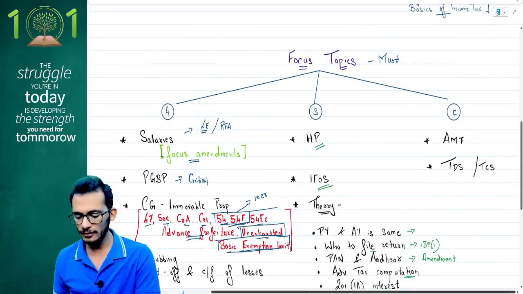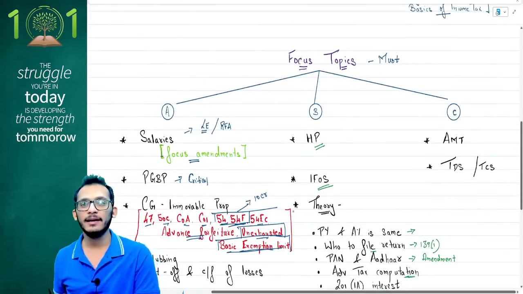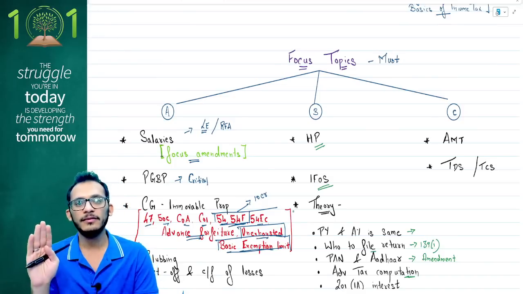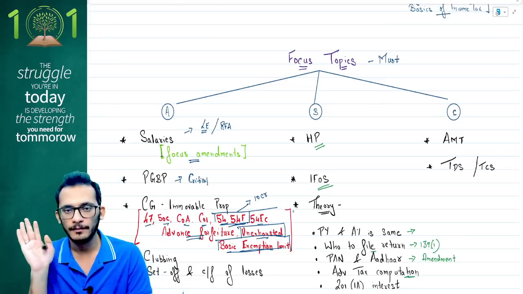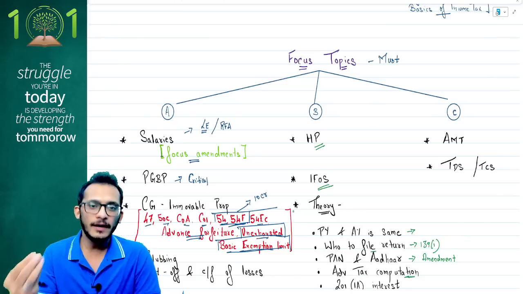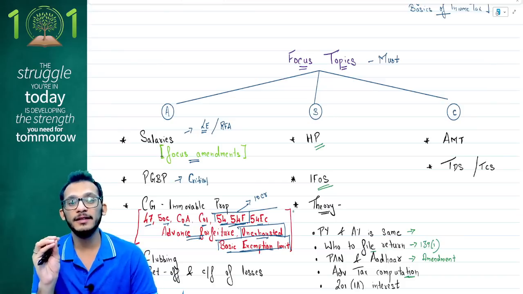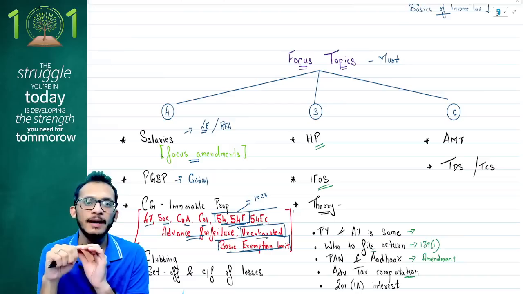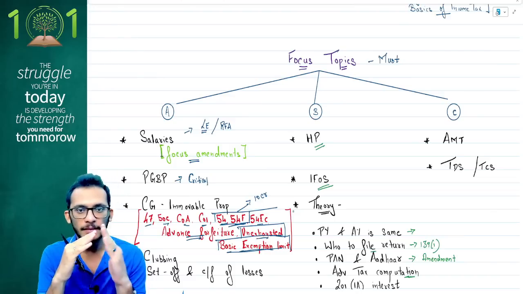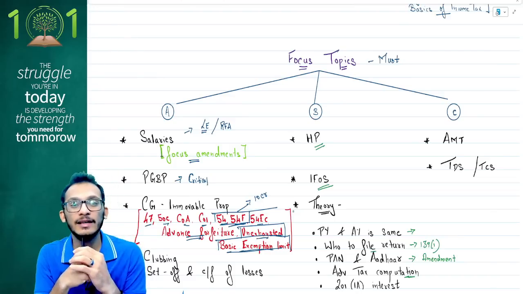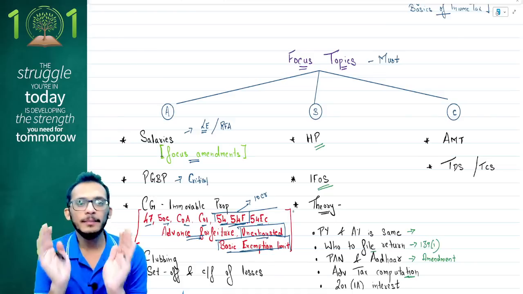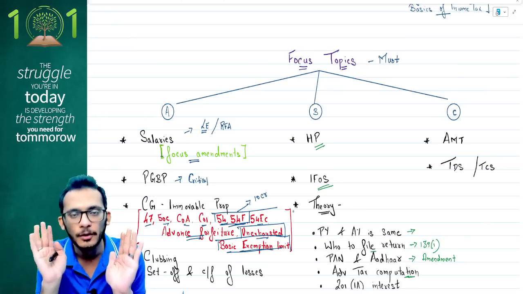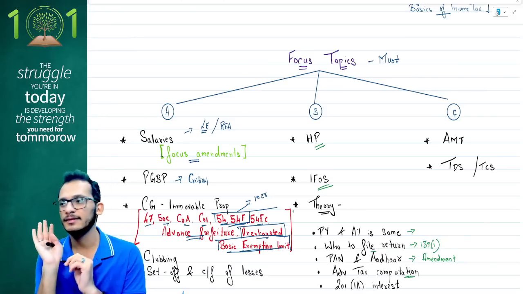Once you are done with all those things, people, the last focus tip which I have is the chapter of AMT. The reason I'm putting AMT is only for the fact that I am expecting 10AA to come for the exam. Because I'm expecting 10AA to come, ICAI can choose to have your compulsory question number 1 very small by introducing AMT provisions into it, so that they pay less attention to the income, but more attention to the tax payable. So therefore I'm putting AMT also here, people. Again, only putting it because 10AA is there in the syllabus. Other than that, I would not have expected AMT to be part of your important topics, but I am doing it for this attempt because I think this is important.